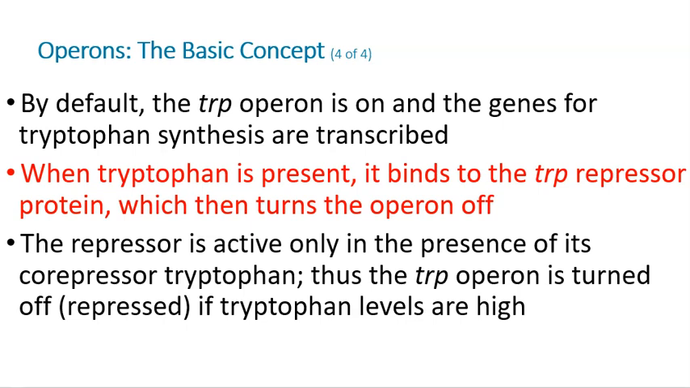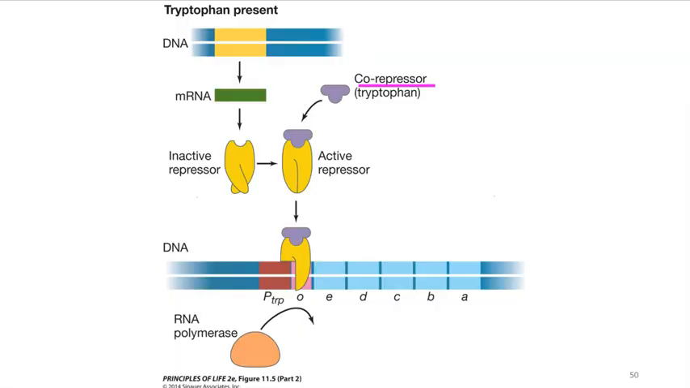So here's what happens when tryptophan is absent. Inactive repressor, right? We're still making the repressor protein from the constitutive gene, but RNA polymerase is binding to the promoter region. Transcription is happening. We're making all these enzymes that are necessary to build tryptophan. But if tryptophan is present, it is a co-repressor, which means it binds the repressor protein and activates it, thereby allowing the protein to bind right here to the operator region. Thereby RNA polymerase cannot bind and transcription does not occur. And so this is an example of a repressible operon, as opposed to an inducible one.